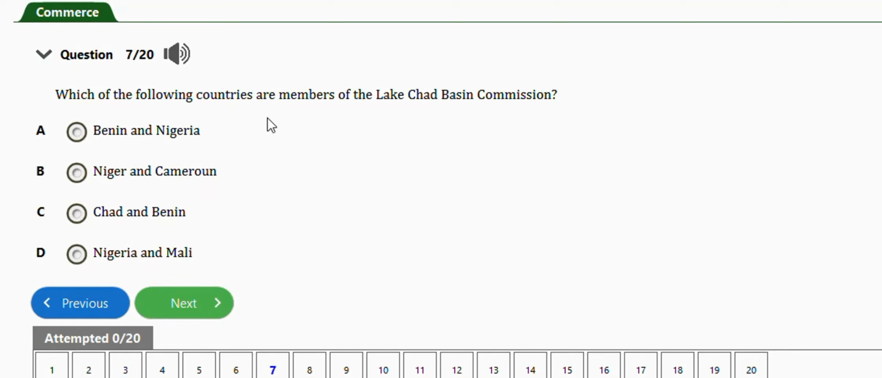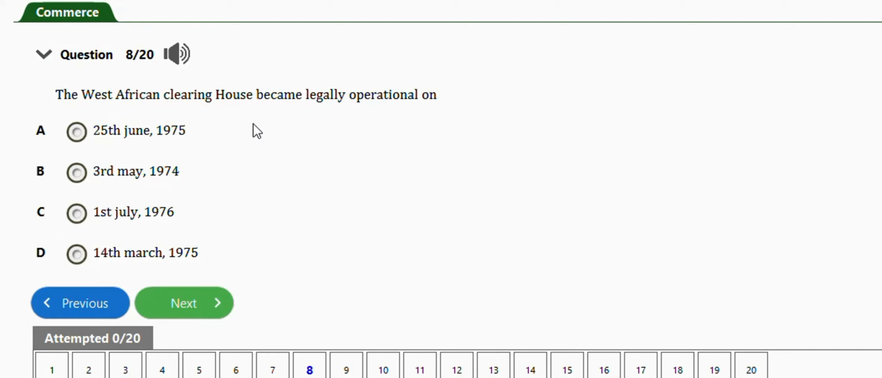Next question. It says which of the following countries are members of the Lake Chad Basin Commission? We have Benin and Nigeria, Niger and Cameroon, Chad and Benin, Nigeria and Mali. So guys, the right answer to this question is option B, which is Niger and Cameroon. Okay, next repeat question is this one. It says the West Africa Clearing House became legally operational on 1st July 1976.